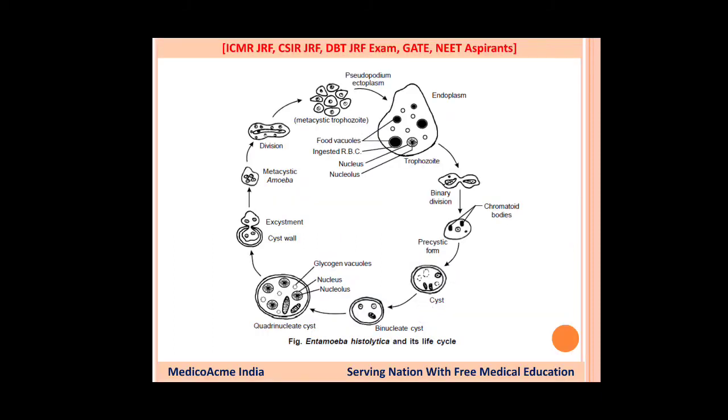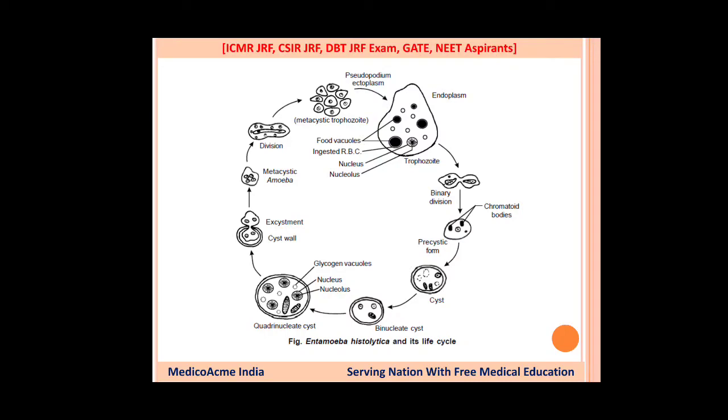So guys, let's discuss the life cycle. It is very easily drawn here. You can start from the binary fission, which is rightmost here. The trophozoites undergo binary fission, and then the pre-cystic form, or minuta form, appears. Minuta is a smaller form, and the main feature here is the chromatoid body. What is a chromatoid body? Chromatoid bodies are aggregates or accumulations of ribosomes. In layman's language, they are clumps of ribosomes.